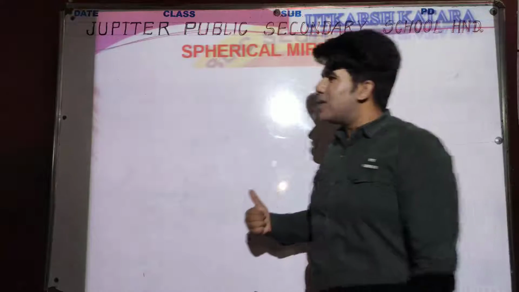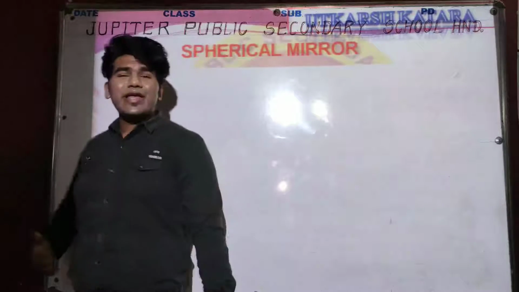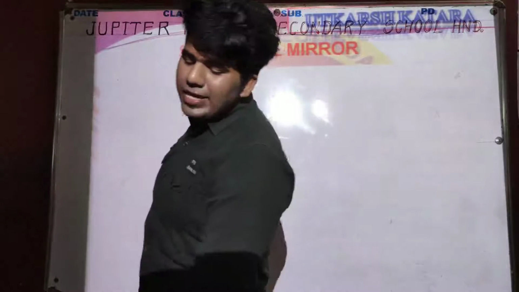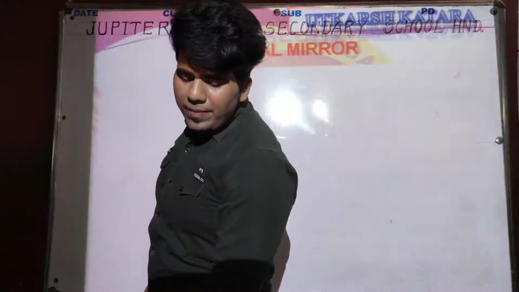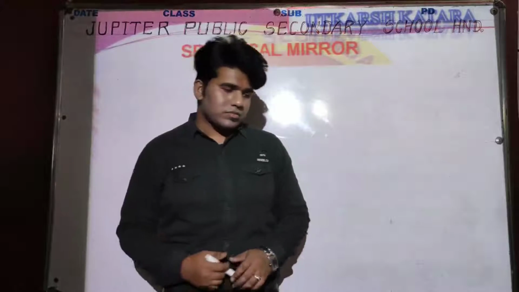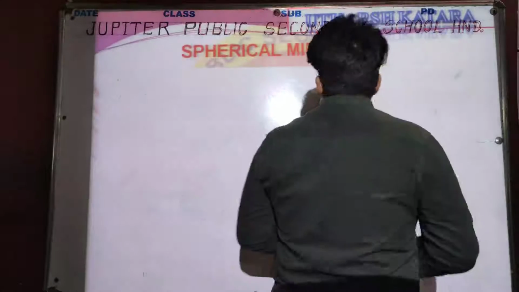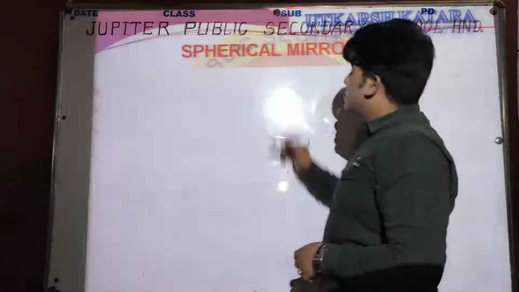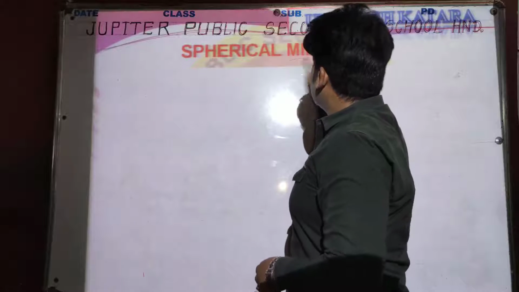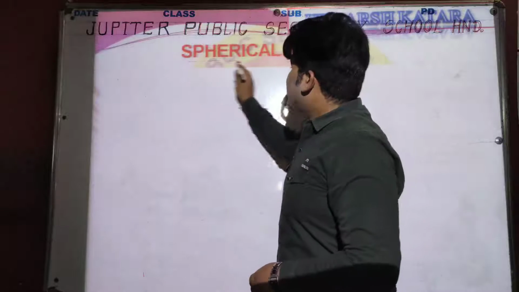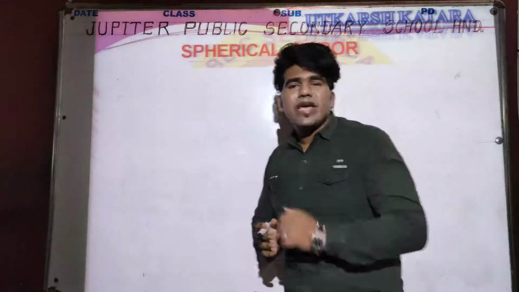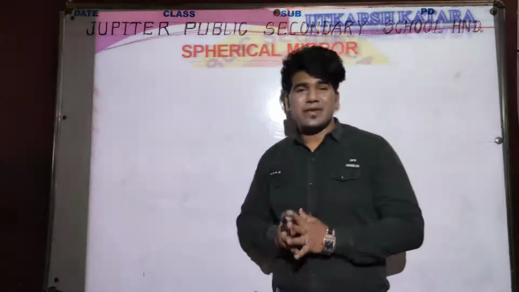Okay, so the next topic is spherical mirror. You can easily get from the name of the topic, spherical mirror. With the name of the topic we can easily understand it is the mirror which can be obtained with the help of a sphere.